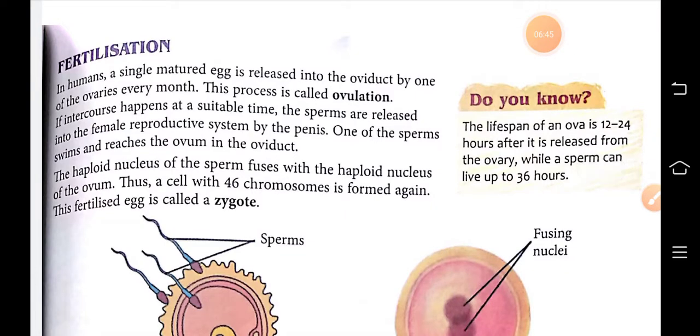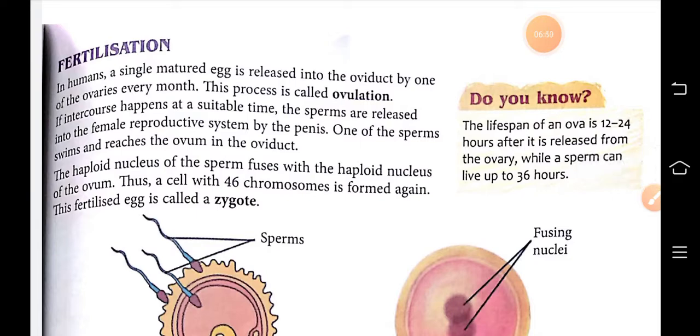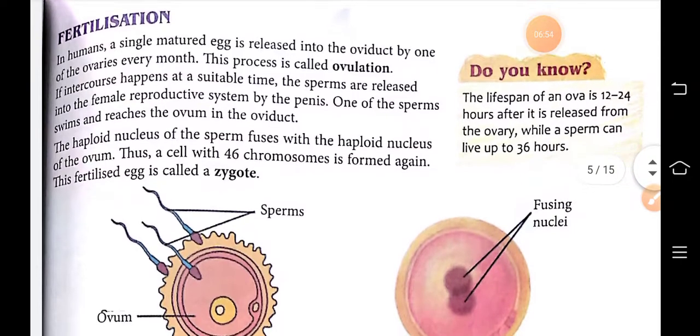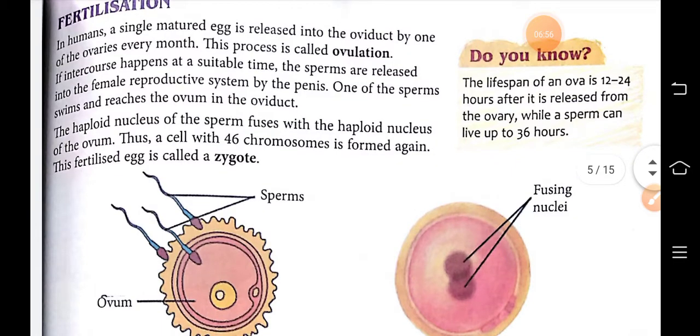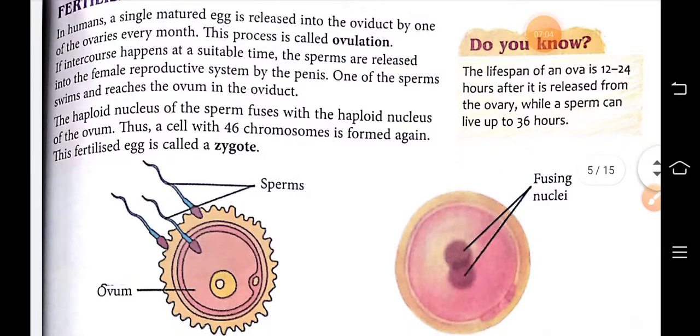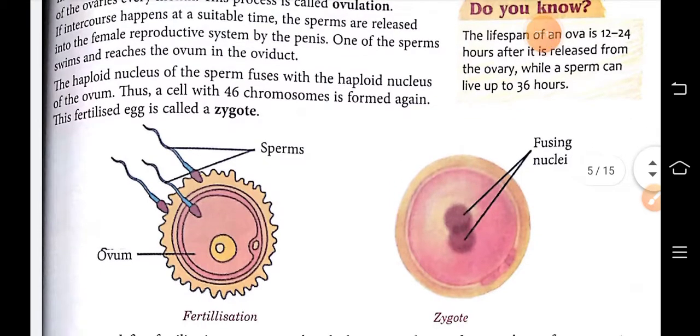And if intercourse happens at a suitable time, the sperms are released into the female reproductive system, and one of the sperms swims and reaches the ovum in the oviduct.